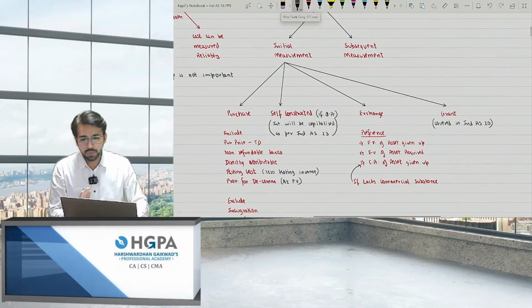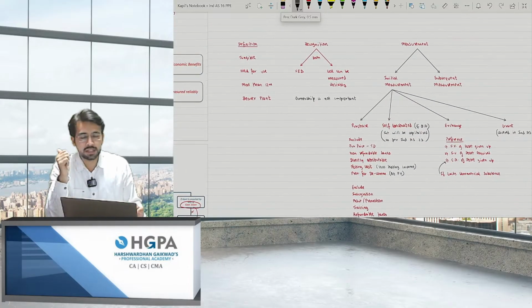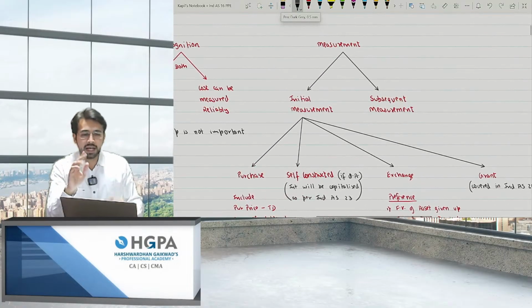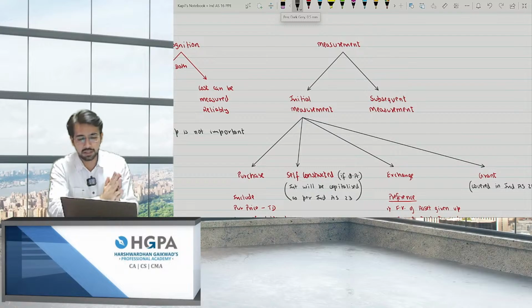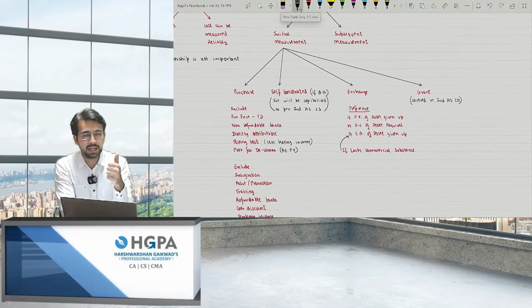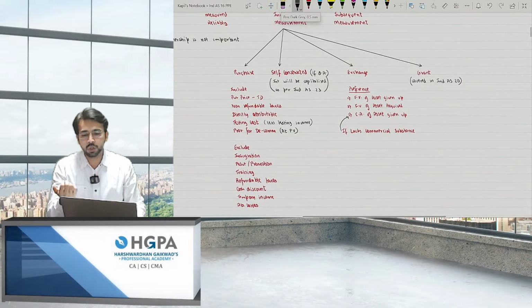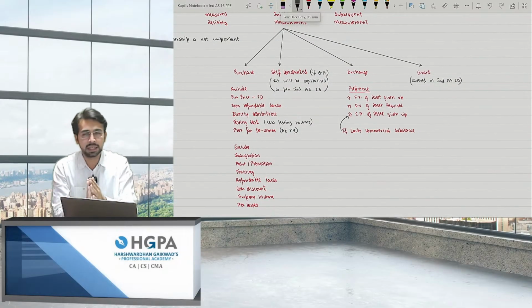Okay, fine. So I have given you up till now only 3 points. What are the 3 points? The first is definition, second is recognition, the third is initial measurement. I haven't started with the subsequent measurement yet. It is only initial measurement. 4 points. What are the 4 points? I can purchase it, I can self-construct it, I can take the asset by an exchange, and I can get an asset through a government grant, right? Okay, what to include and what to exclude, I have already explained in detail, right?